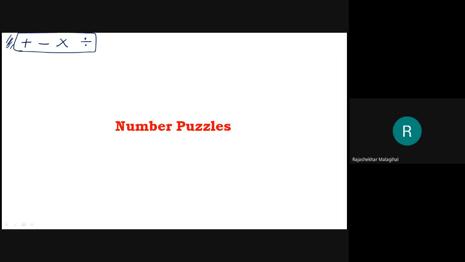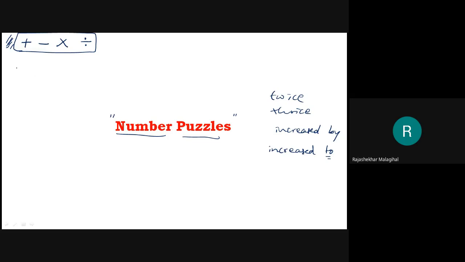In number puzzles, one more thing they are going to check is whether you can understand English perfectly. For example, some verbs will be there, or twice means what, thrice means what, increased by means what, increased to means what, decreased by means what, decreased to means what.